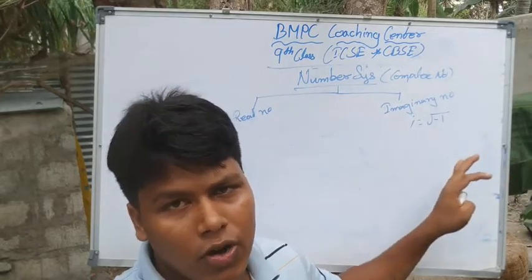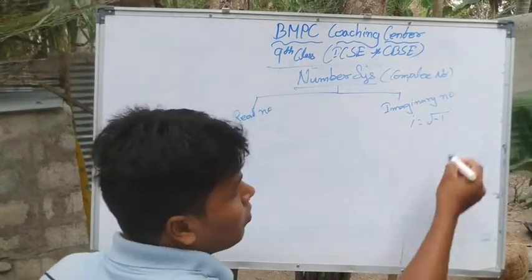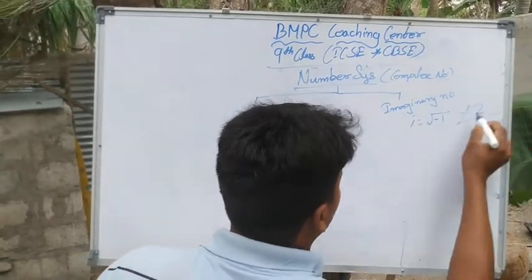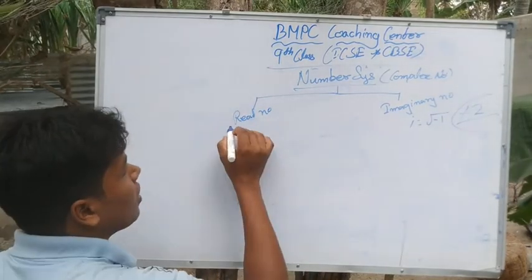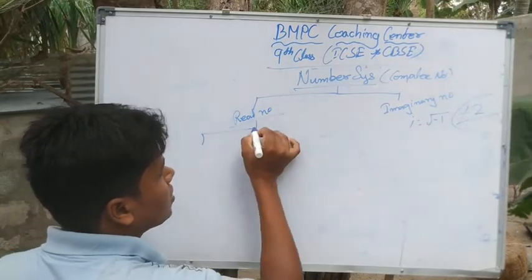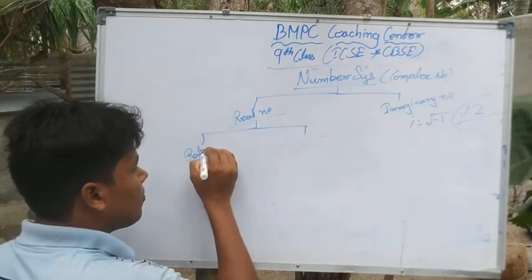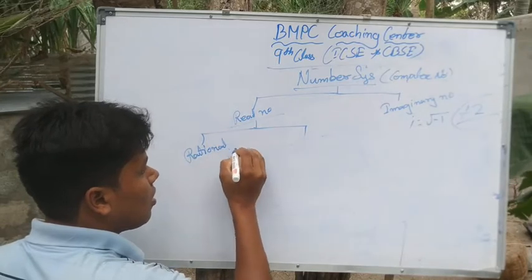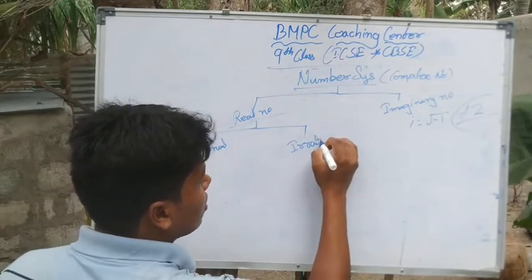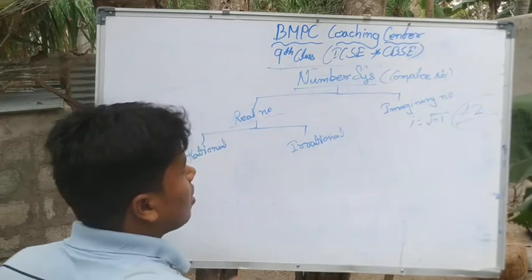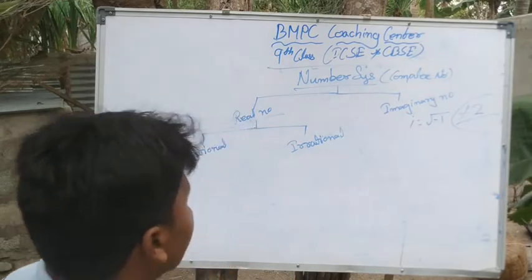It is not required for us nowadays. It will be studied in +2. Now we will discuss real numbers. Real numbers are further divided into two categories: rational numbers and irrational numbers.